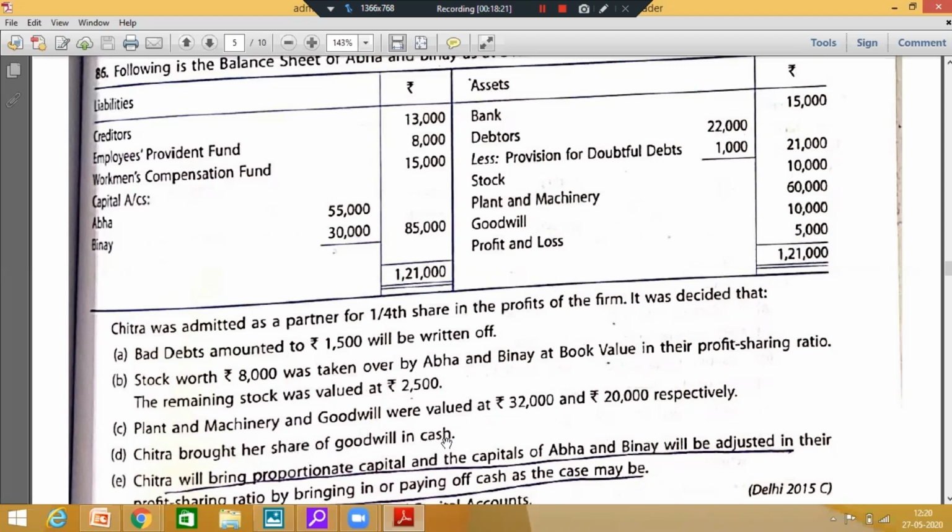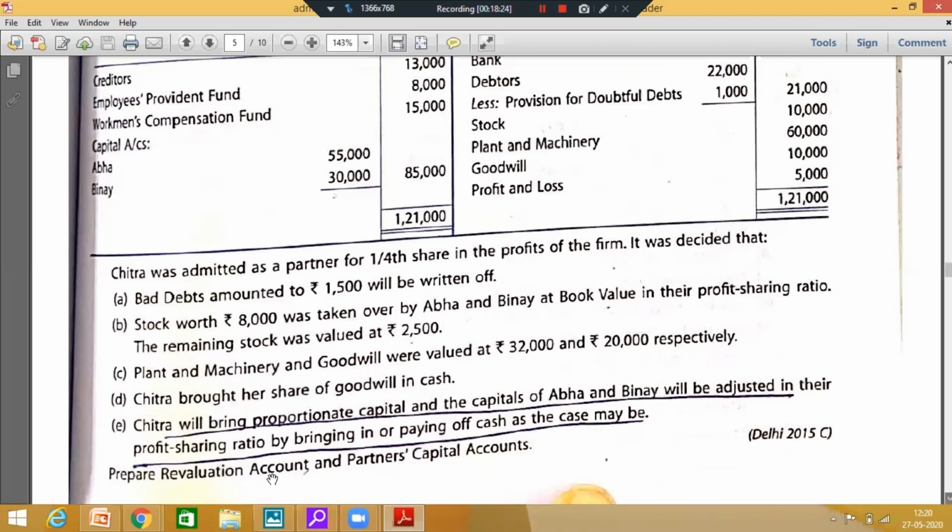Now see this adjustment. This is a combination of case 1 and 2. We are not given Chitra's capital, and we have to find out the cash brought in by Chitra, and we also have to adjust the capital of Abhay and Binay. Our old partners will be adjusted in their profit sharing ratio by bringing in or paying off cash, as the case may be. If the capital is more, the old partner will withdraw the cash. If the capital is less, he will bring in more cash. Fine. As you can see, this is a board exam question. So let us see the solution.